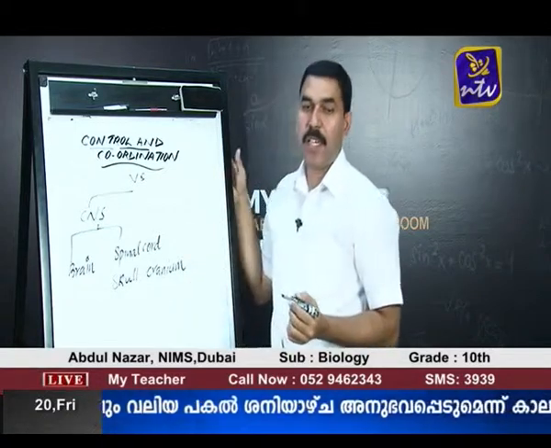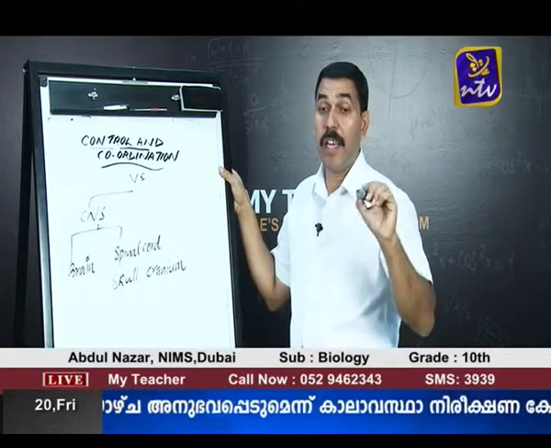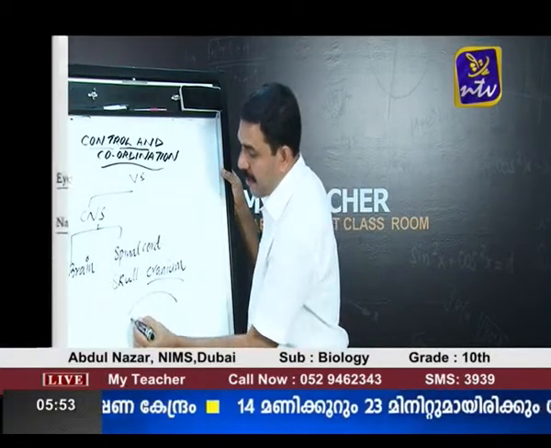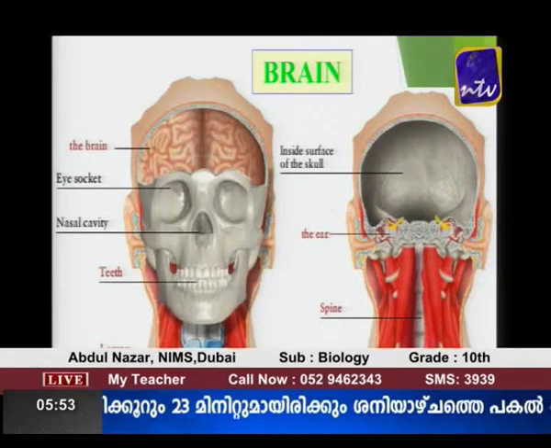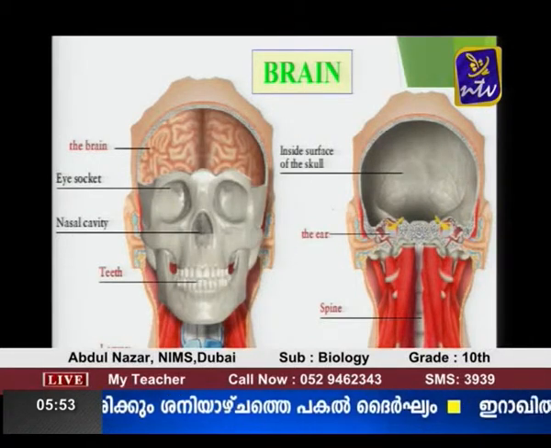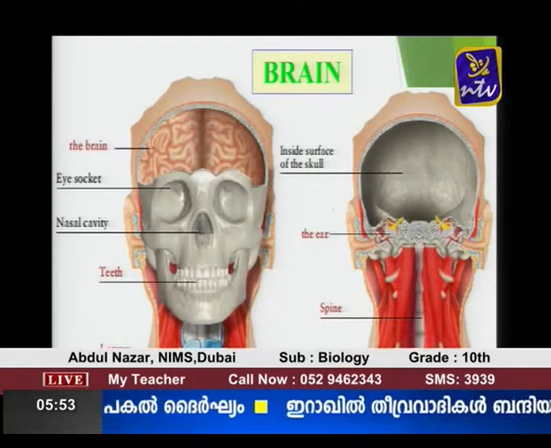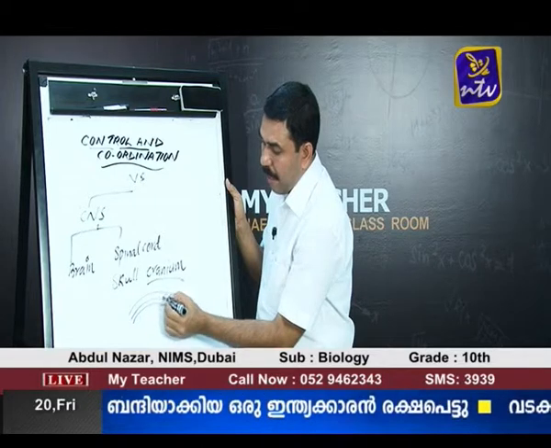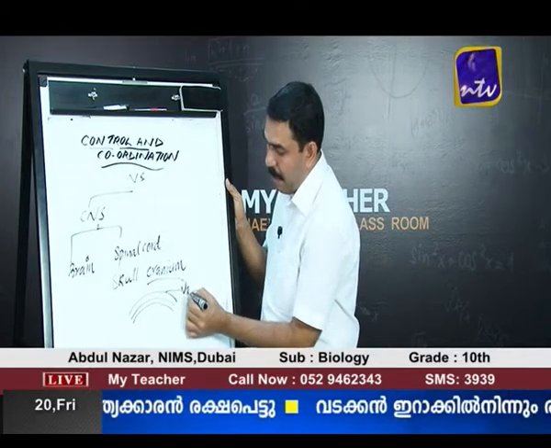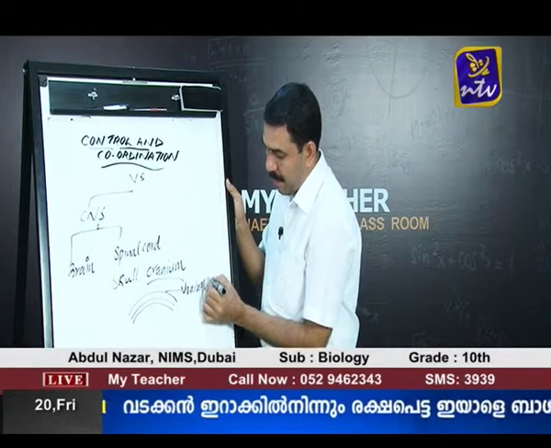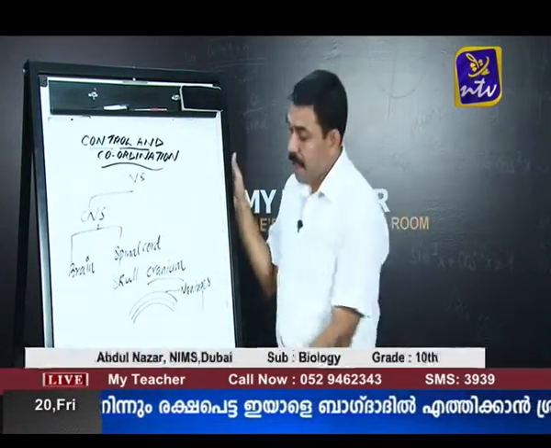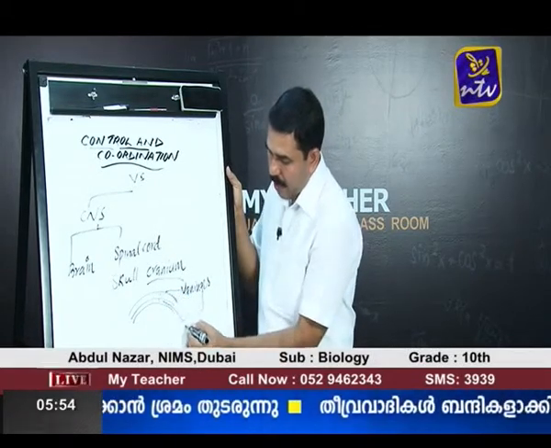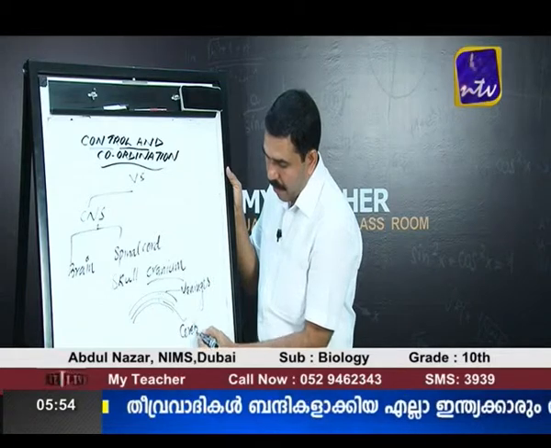Inside the cranium, the brain is covered by a three-layered membrane, and this three-layered membrane is called meninges. In between the layers of the meninges, there is a fluid, and the fluid is called cerebrospinal fluid.